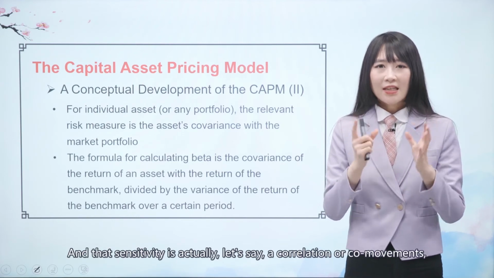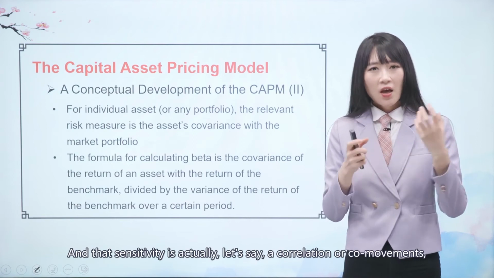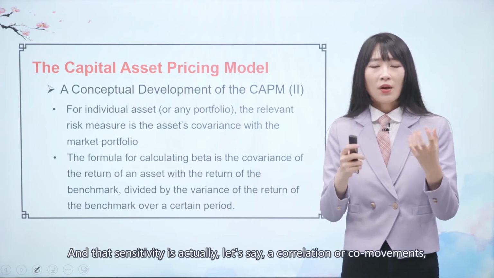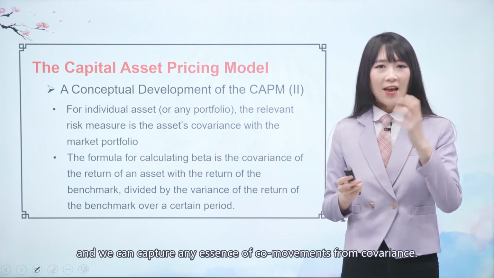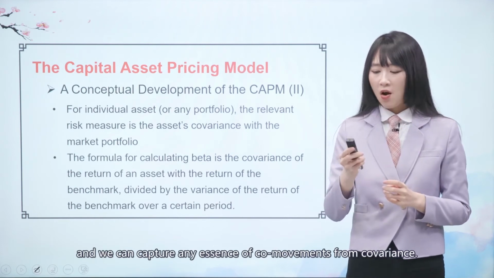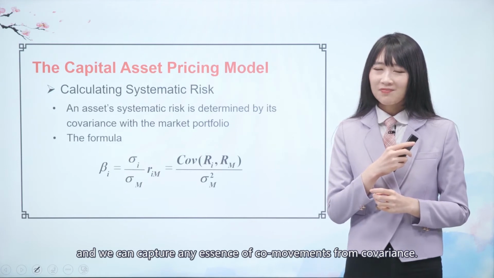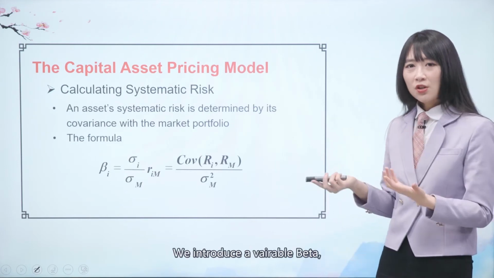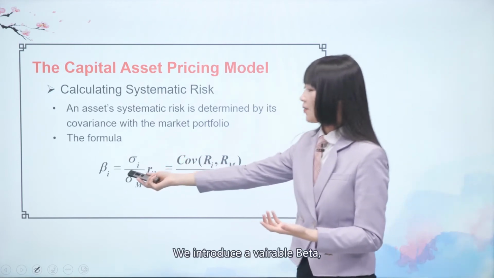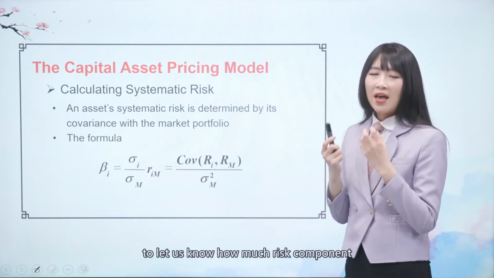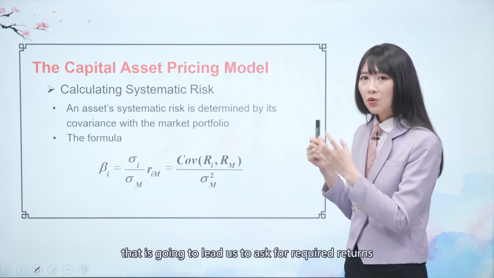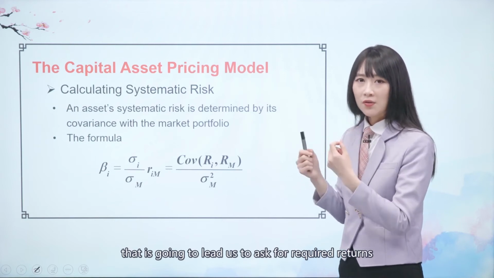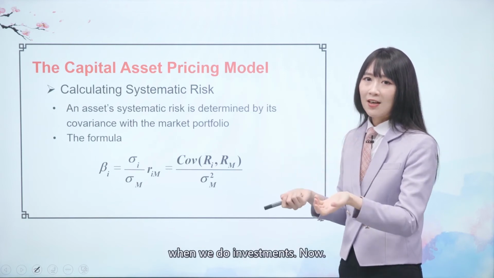That sensitivity is actually a correlation, or co-movement, and we can capture the essence of co-movements from covariance. So we introduce a variable, beta, to let us know how much risk component leads us to ask for required returns when we do investments.